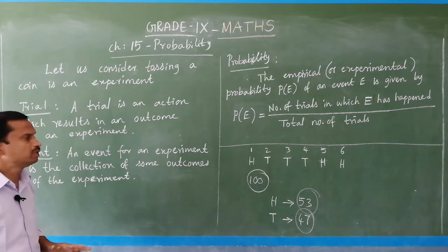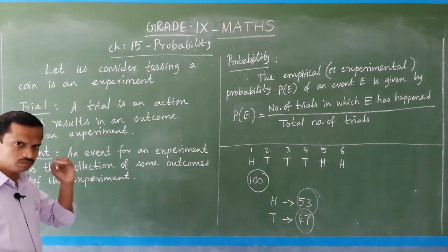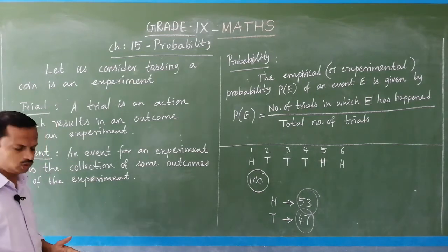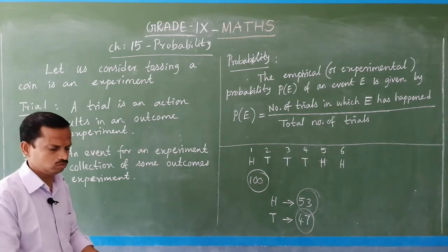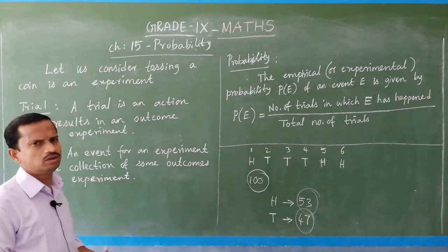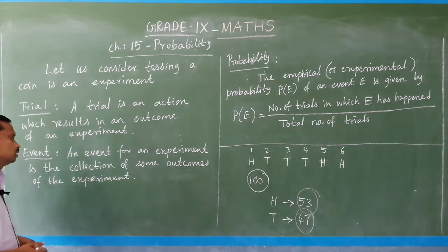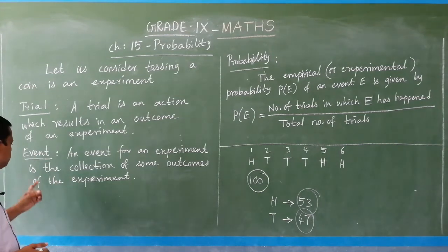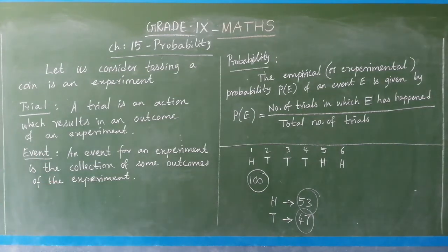Clear? So in an experiment, if you start doing that experiment, this is the action of tossing a coin, it gives me either head or tail. So, event means what? An event for an experiment is the collection of some outcomes of the experiment.